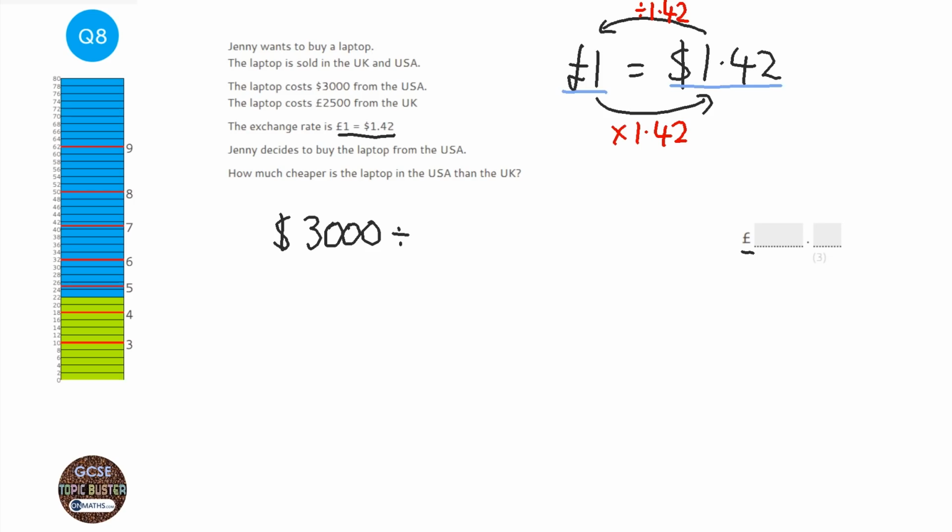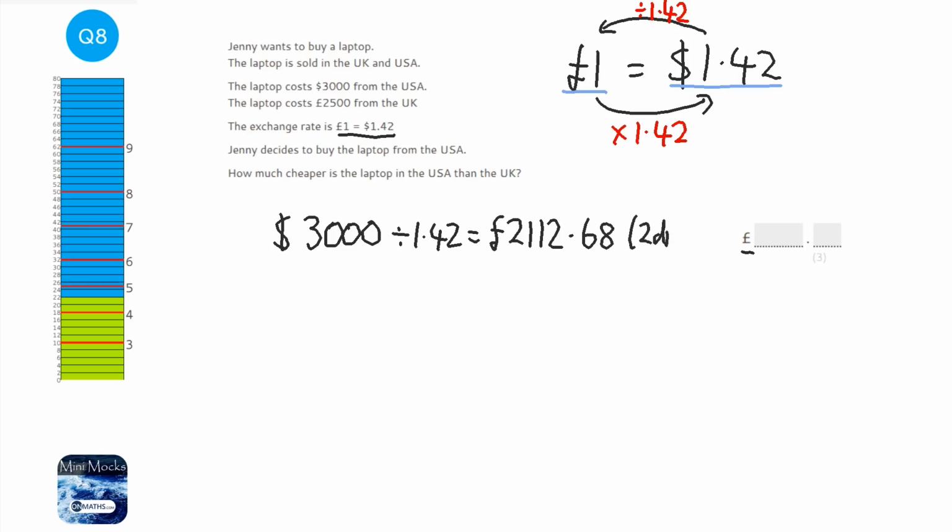So we're going to divide it by 1.42, and I'm just going to type that into my calculator. So 3,000 divided by 1.42, and it's to the nearest pound 2112.676, and we'll round to 2112.68. Obviously to 2 decimal places, because money is always to 2 decimal places.